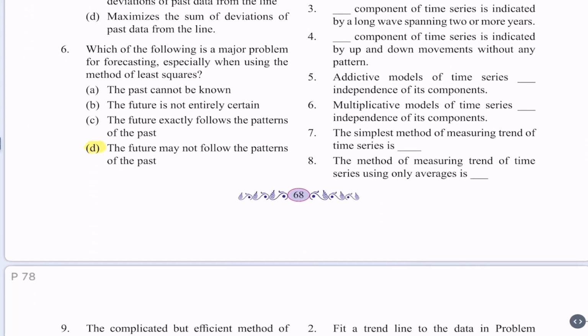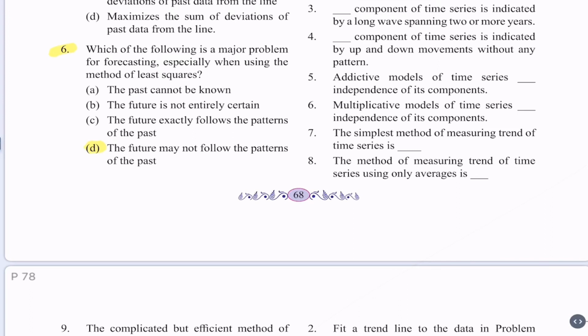Question 6. Which of the following is a major problem for forecasting, especially when using the method of least squares? A. The past cannot be known. B. The future is not entirely certain. C. The future is exactly following the patterns of the past. D. The future may not follow the patterns of the past.